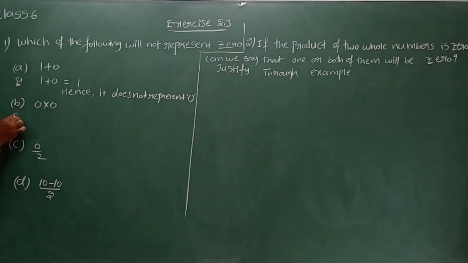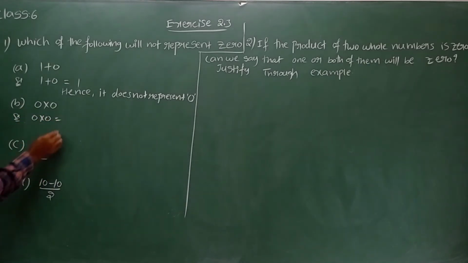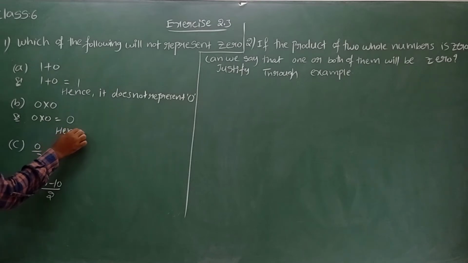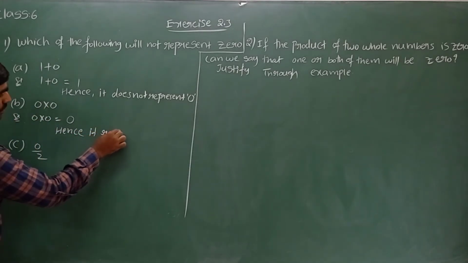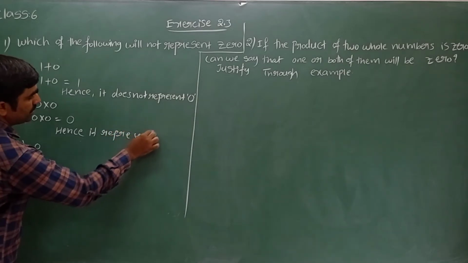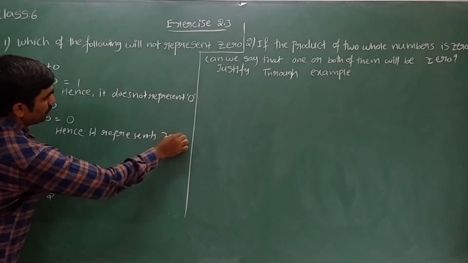Now see the second one. 0 into 0 is equal to. For any whole number, multiplying with 0, the result is always 0 only. What can we write now? Hence it represents 0.